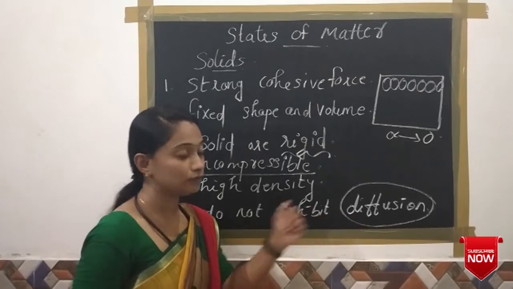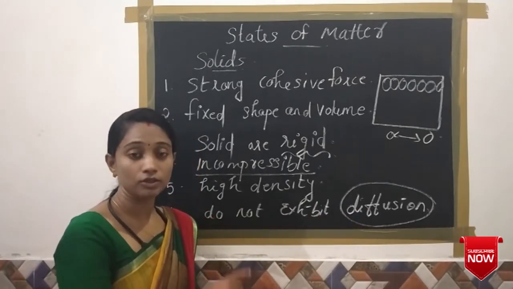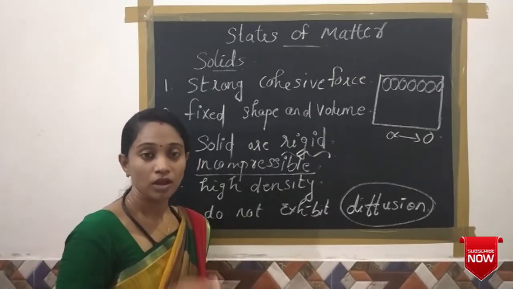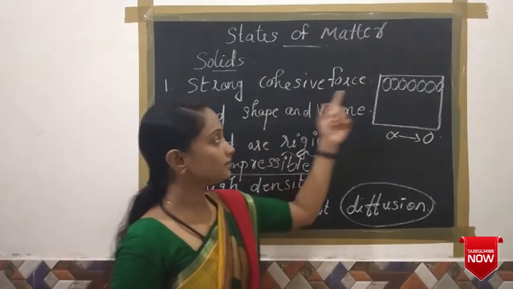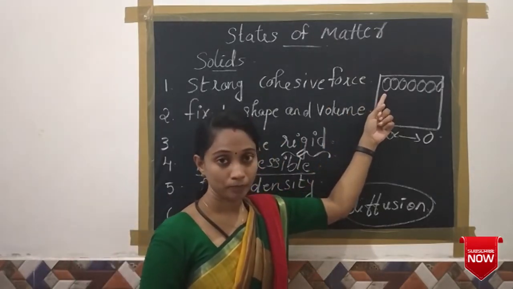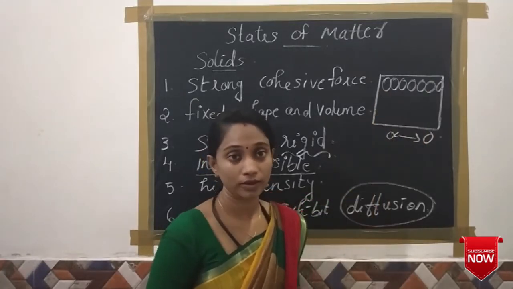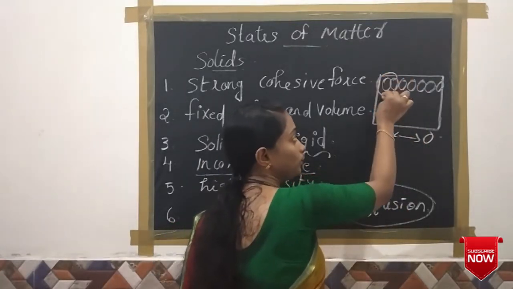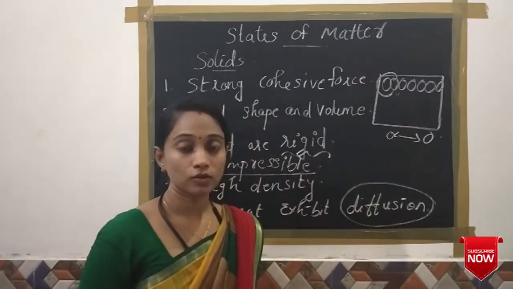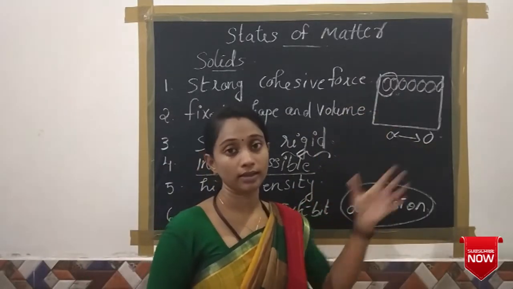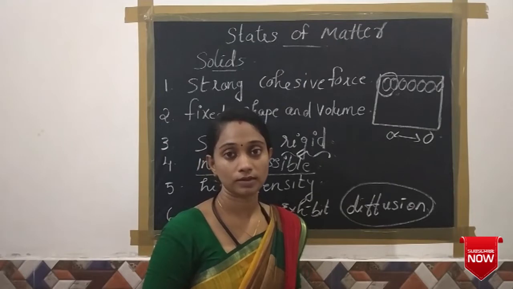In solid substances, they do not show diffusion, because the particles are closely packed and cannot move freely from one place to another. They can only vibrate about their mean positions. So solid substances cannot flow and do not show the diffusion process.